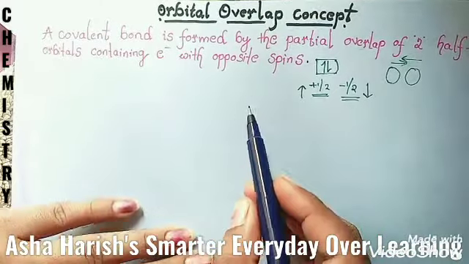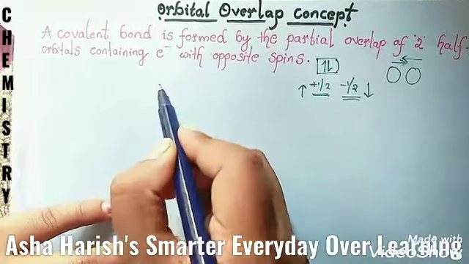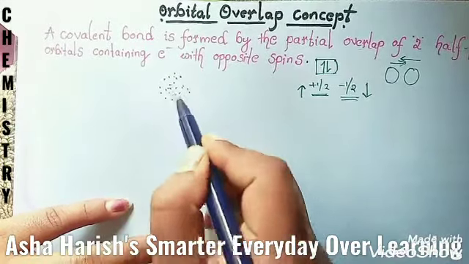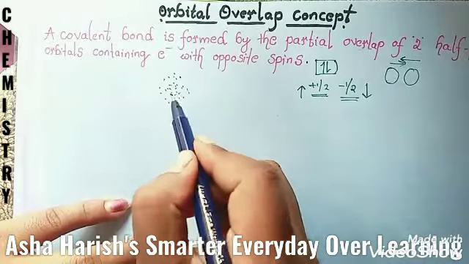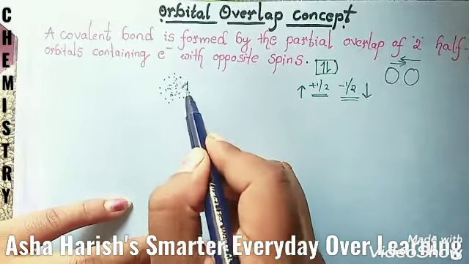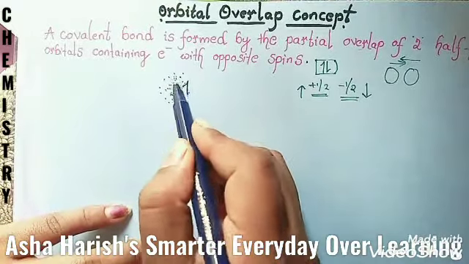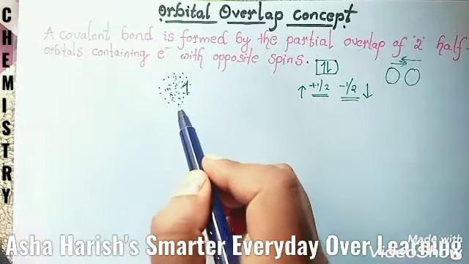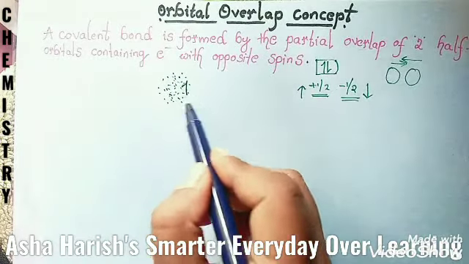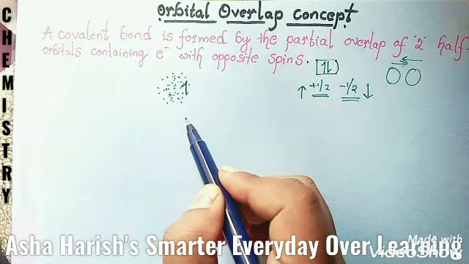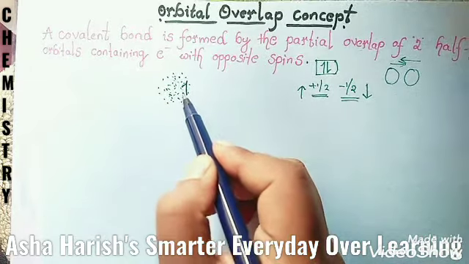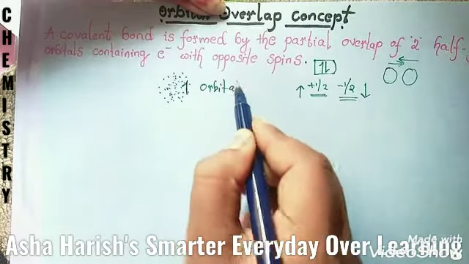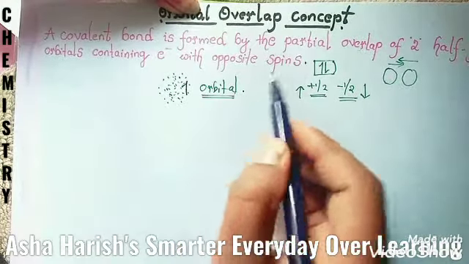The partial overlap means that a part of the electron cloud, students, if you see the electron cloud like this, of each of the half-filled atomic orbitals, here one single electron must be located in the electron cloud, and as a result the probability of finding the electron in the region of the overlapping is much more than at other places. Dear students, the definition of orbital you came to know here.